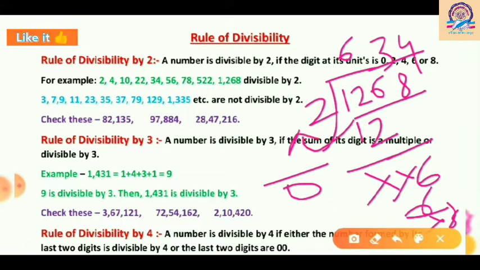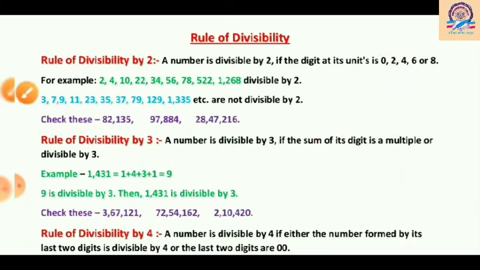It's a lengthy process. So after knowing the rule of divisibility, in a few seconds we can easily say whether the number is divisible by that number or not. So now let's know these rules. The first rule is the rule of divisibility by 2.